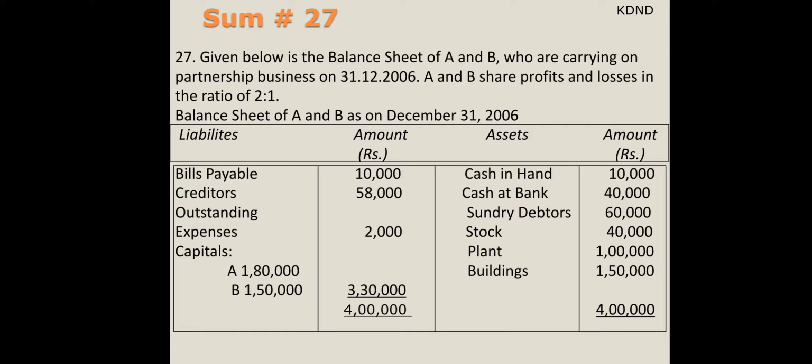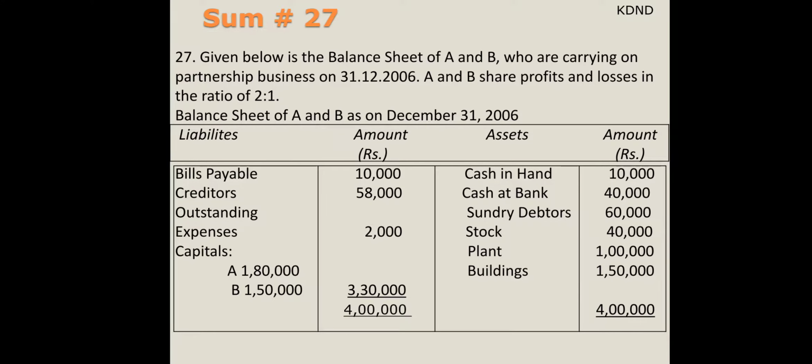Now this is a sum with respect to your revaluation account. This is sum number 27 from the NCERT textbook. You can refer to the textbook besides this, so that you can get the idea while the solution is going on. Here all the data are given below: the balance sheet of A and B, where partners A and B share profits and losses in 2:1. In the balance sheet you can see liabilities like bills payable, creditors and outstanding expenses, while the asset side has debtors, stock, plant, building and cash and bank.